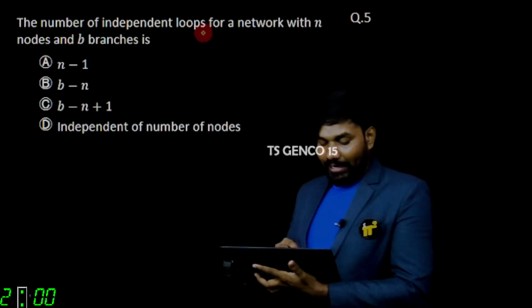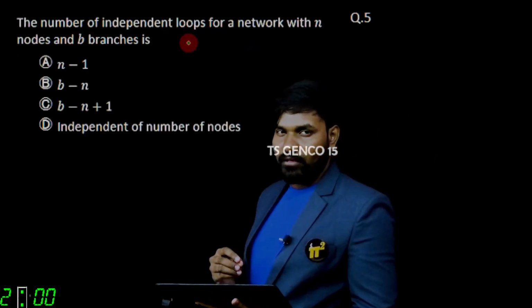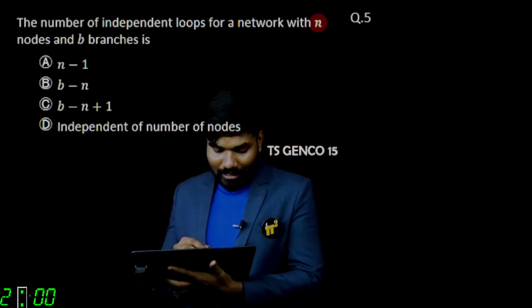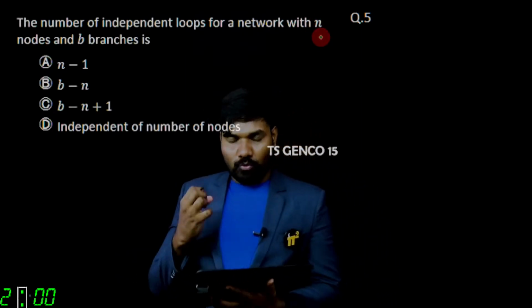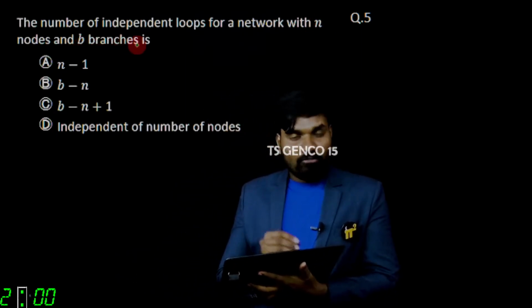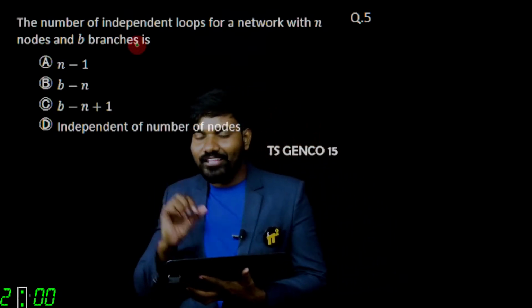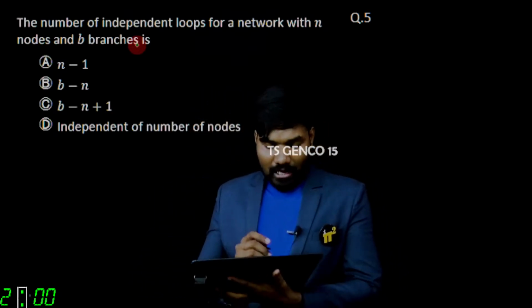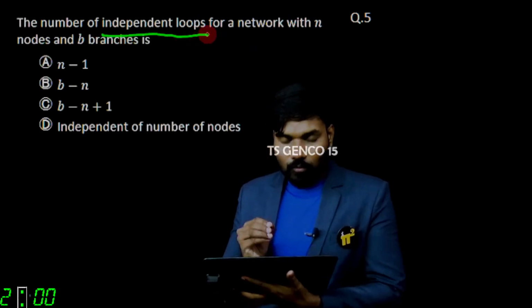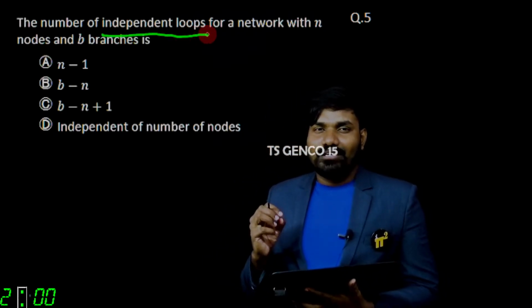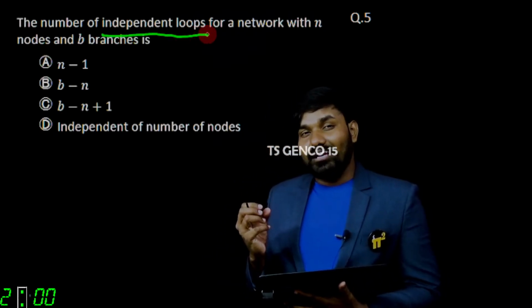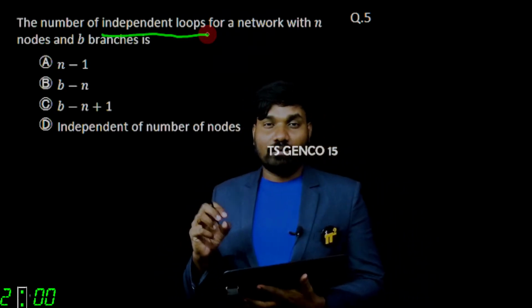Number of independent loops. If a network has n number of nodes and b number of branches, then how many independent loops will the network have? Independent loops means we're talking about the number of mesh equations, the number of meshes.